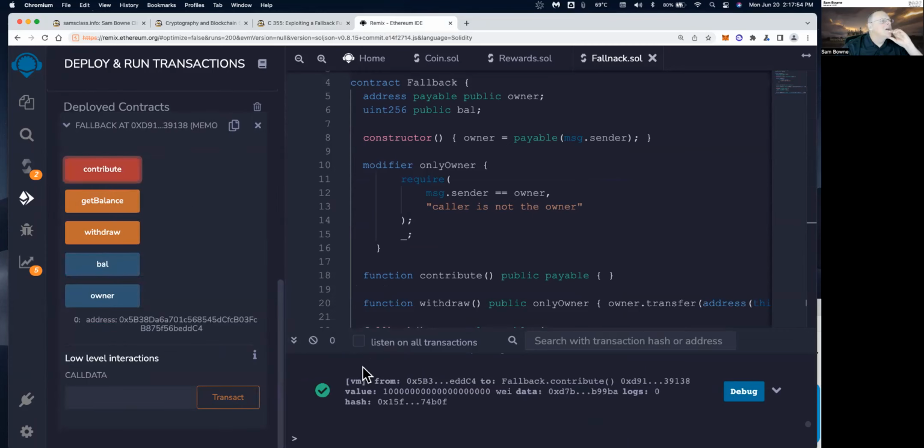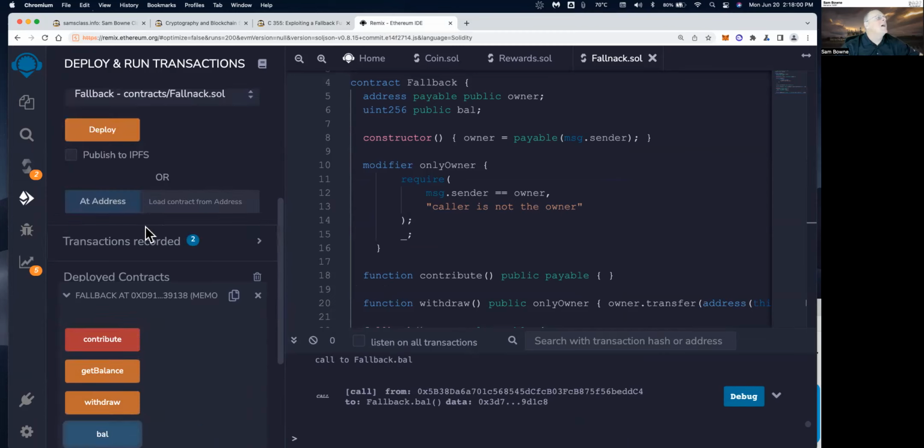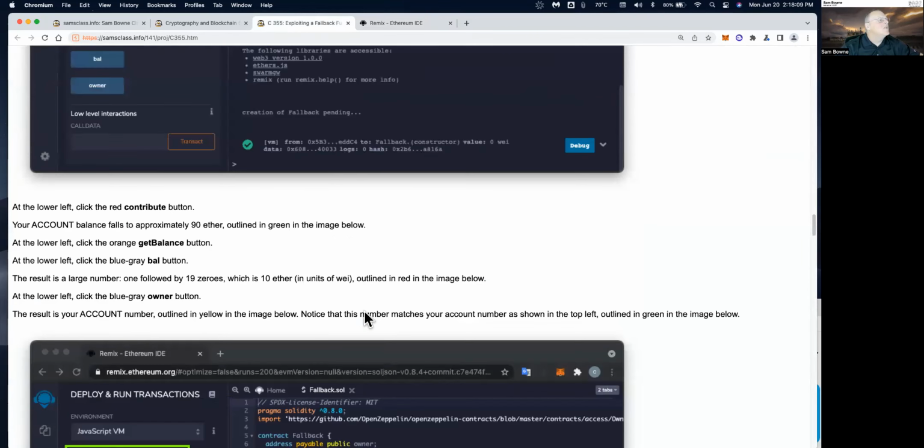The transaction succeeds. I thought the contract's balance would go up to 10. Well, my balance fell to 10, so maybe that balance there is not showing the contract balance, but anyway, that's fine. So 10 ether left from me, and it went there.